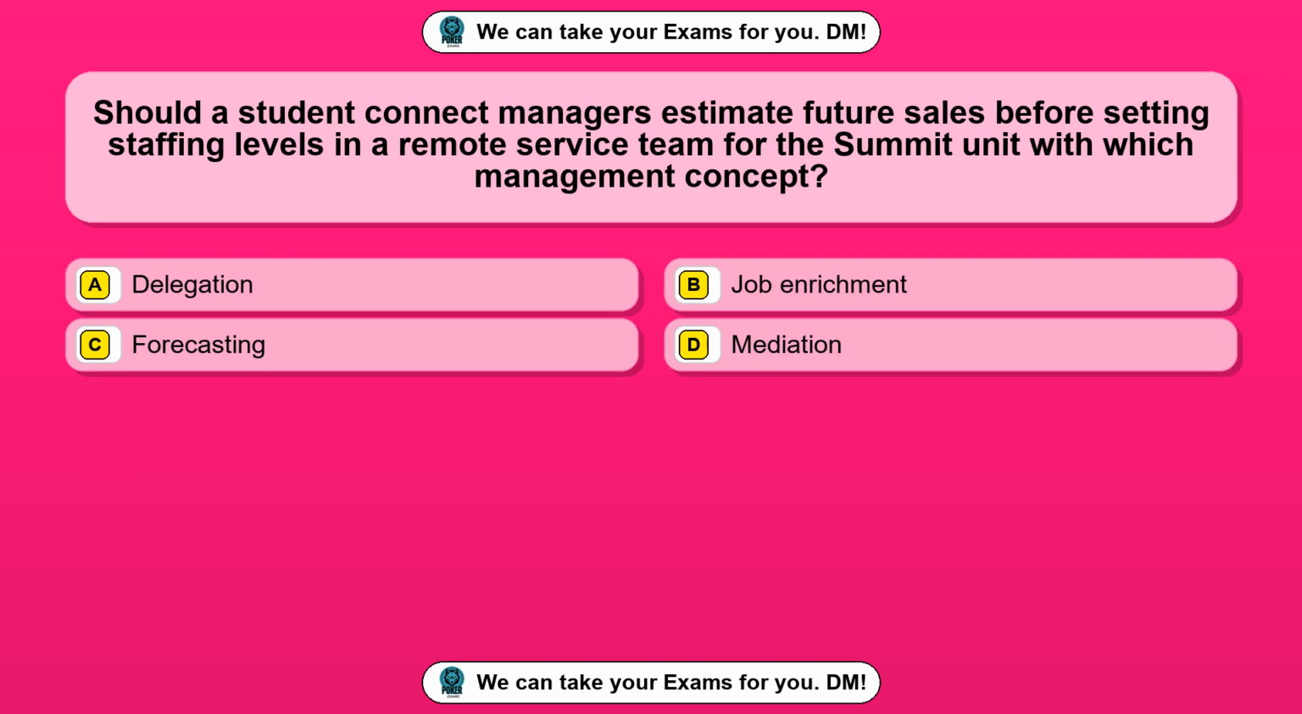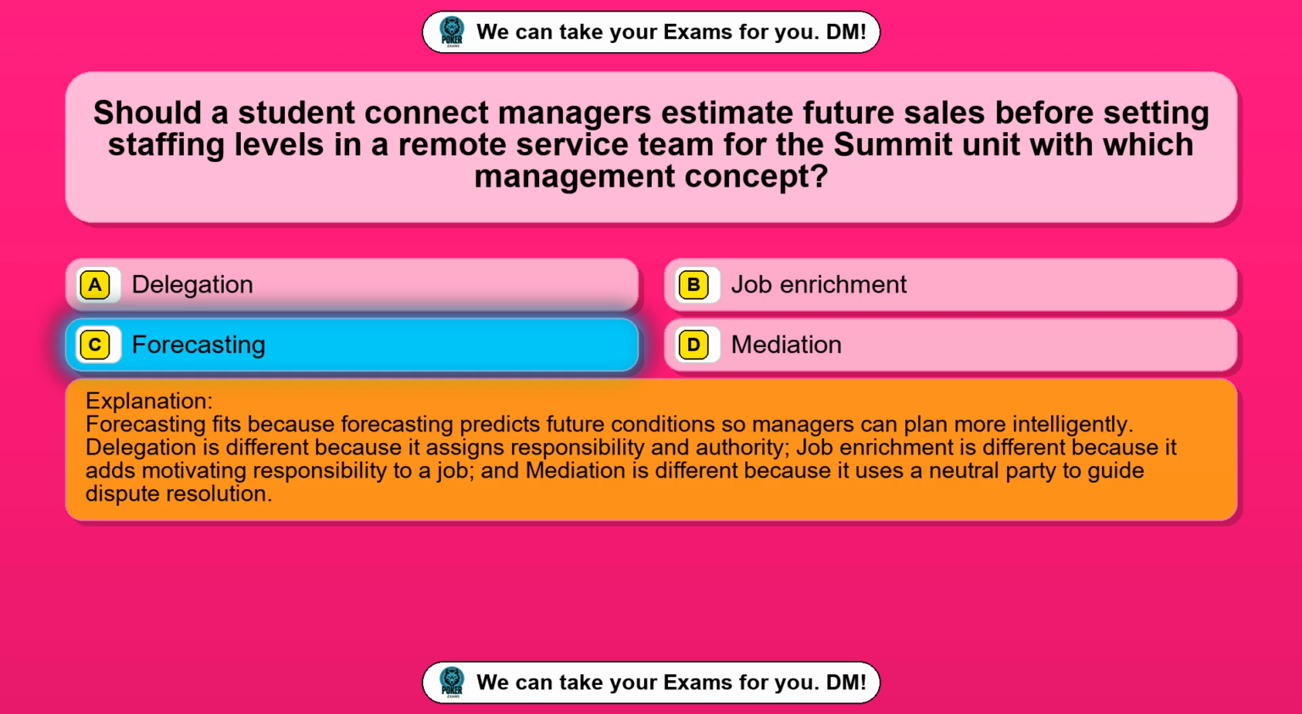Question 79. Should a student connect managers estimating future sales before setting staffing levels in a remote service team for the summit unit with which management concept? Option A, delegation. Option B, job enrichment. Option C, forecasting. Option D, mediation. The correct answer is option C, forecasting. Forecasting fits because forecasting predicts future conditions so managers can plan more intelligently. Delegation is different because it assigns responsibility and authority. Job enrichment is different because it adds motivating responsibility to a job, and mediation is different because it uses a neutral party to guide dispute resolution.